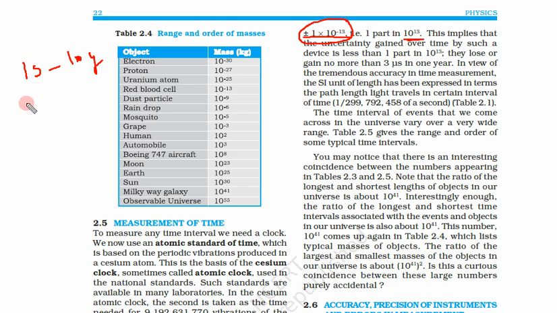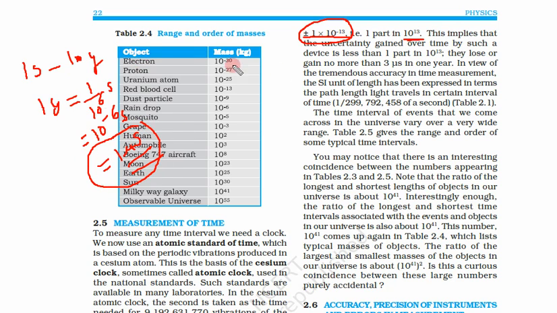If we want to calculate the accuracy in 1 year, just divide this 1 second by 10 to power 6. That means 10 to power minus 6 second, and that is called a microsecond. So there is 1 microsecond difference or inaccuracy in a whole year. They lose or gain no more than 3 microseconds in 1 year.